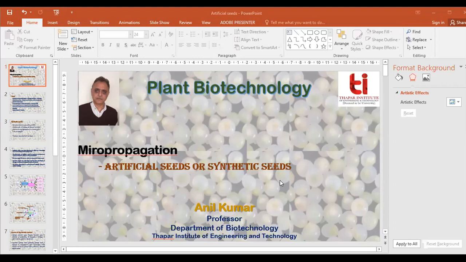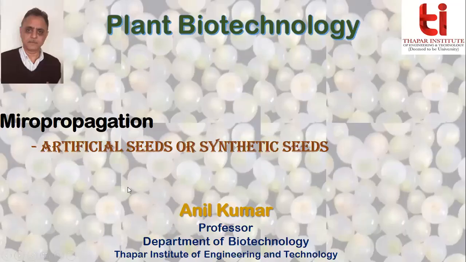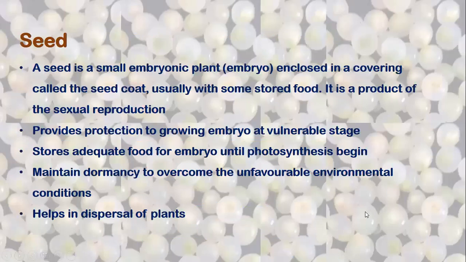In order to understand what synthetic seeds are, first let us see what a seed is. A seed is a small embryonic plant enclosed in coverings called seed coats.